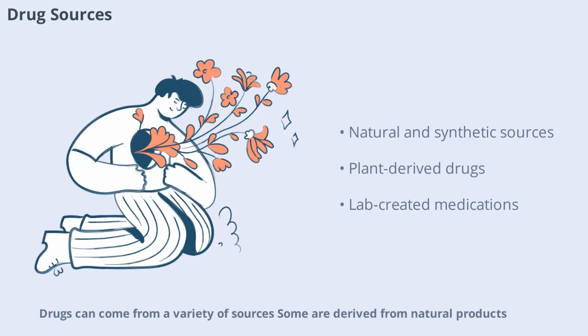Drugs can come from a variety of sources. Some are derived from natural products like plants or animals, while others are synthesized in laboratories. For example, aspirin was originally extracted from willow bark, while many antibiotics are produced by microorganisms. Advances in chemistry have allowed scientists to design and create new drugs that target specific diseases more effectively. Understanding where drugs come from is key to appreciating the diversity and complexity of pharmacology.